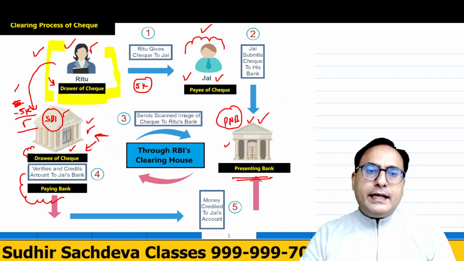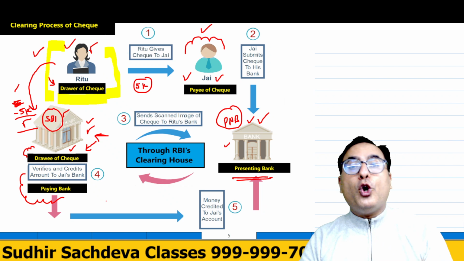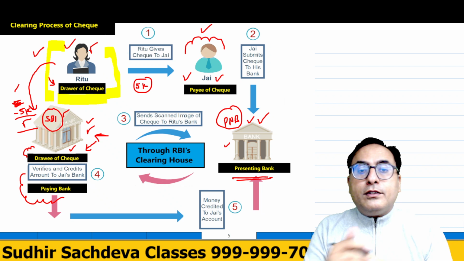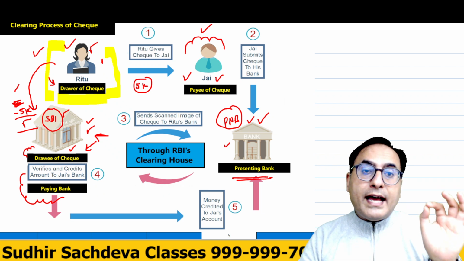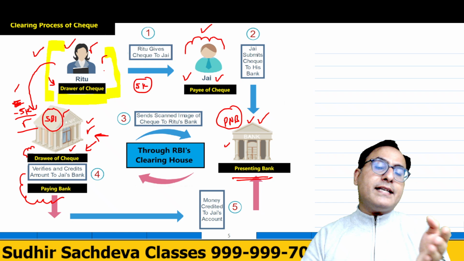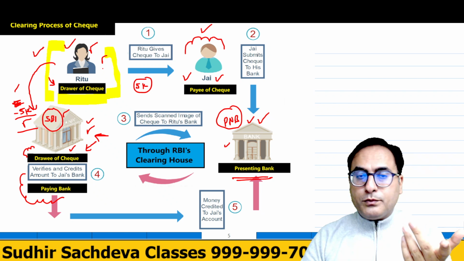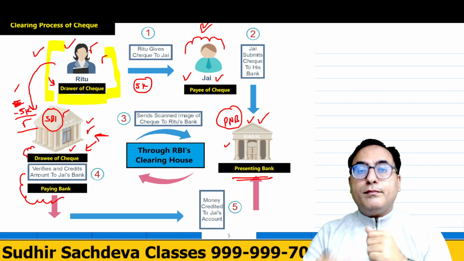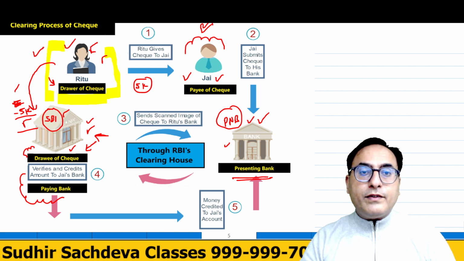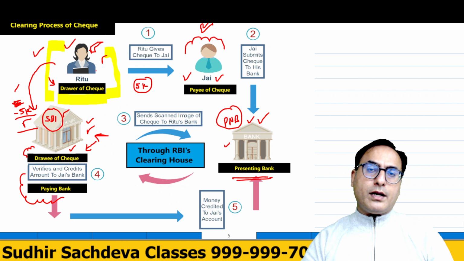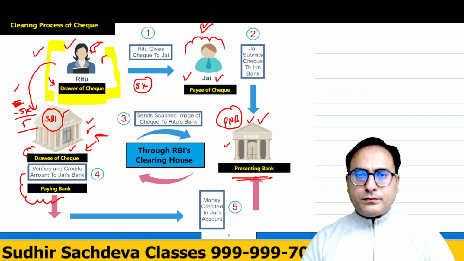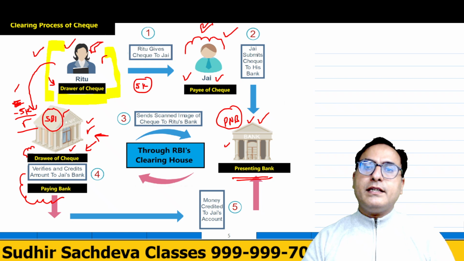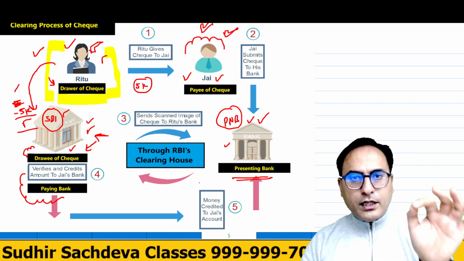The moment it pays the amount, it is known as honoring the check. If SBI says that we can't honor it because the drawer, Miss Ritu, does not have any money in her account and she has given a check to you, we can't pay this. Now Jay will say that, Miss Ritu, you gave me this check, but you didn't have any money in your account. Why did you do that? So, my dear friends, in this particular case, what can Mr. Jay do? This is the question.